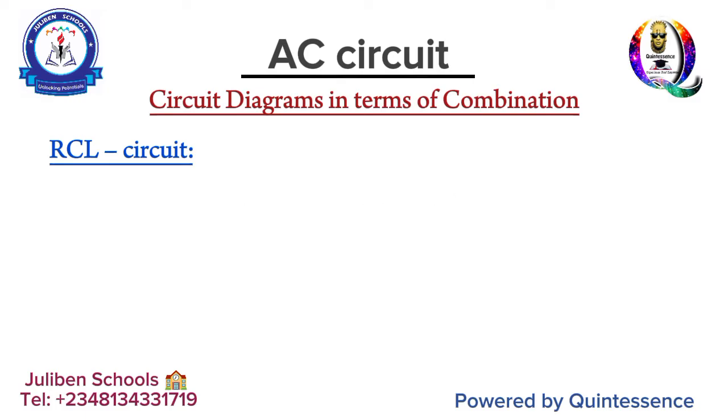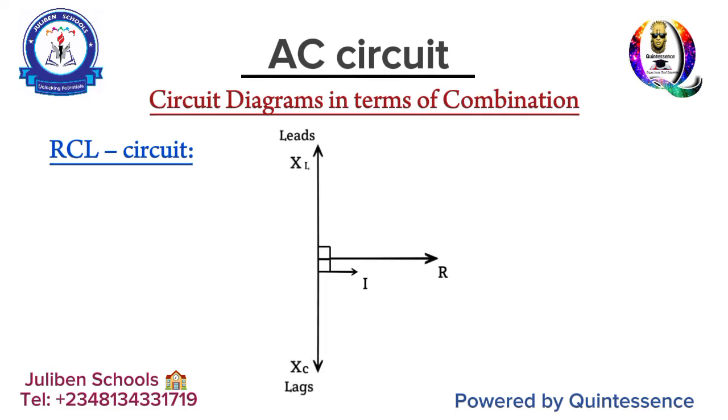When current flows through an inductance, or voltage flows through an inductance, you discover that in an inductor, voltage leads, okay? And because voltage is leading, you have your XL facing upward towards the positive y-axis. While in a capacitor, because voltage lags, your VC will face downward, which is also equivalent to your XC facing downward because it is lagging in a capacitor. Okay, good. While towards the x-axis, you have your resistor and current because they are always in phase, right? Good. Now, two things can happen here.